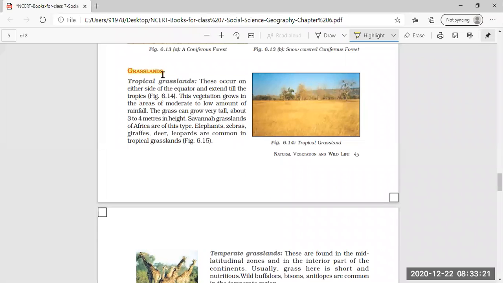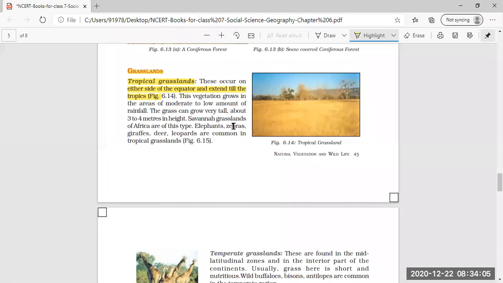Now tropical grassland. First we have read about the forest, now grassland. These occur on either side of the equator, both sides of the equator, and extend till the tropics. So what is the area of these grasslands? They are present either side of the equator, and they extend till the tropic of Cancer and the tropic of Capricorn in the south. This vegetation grows in areas of moderate to low amount of rainfall. Means neither too heavy nor too less.